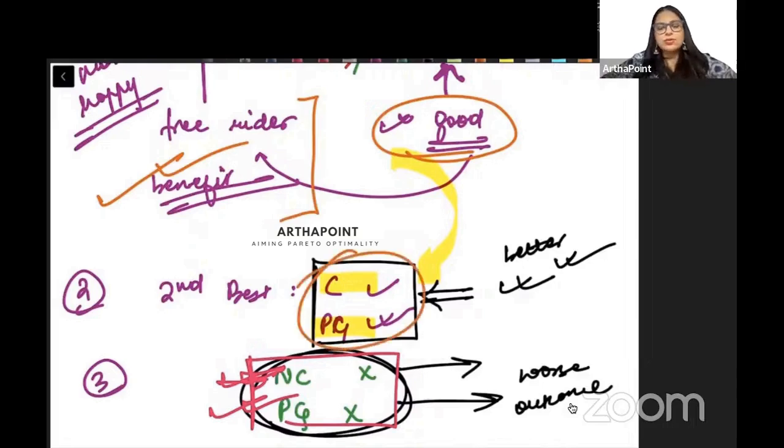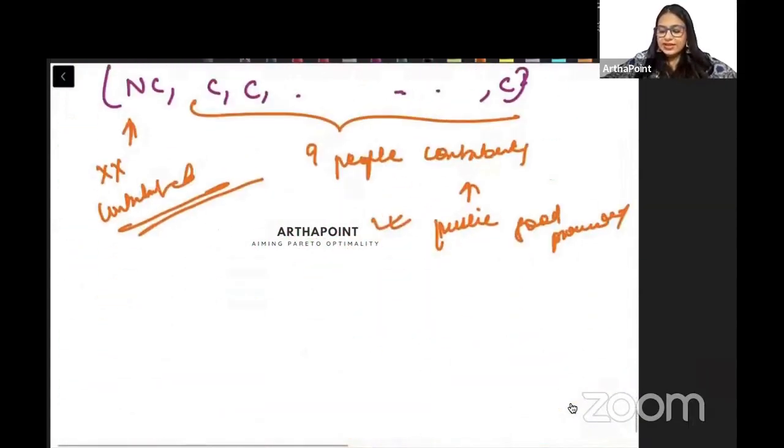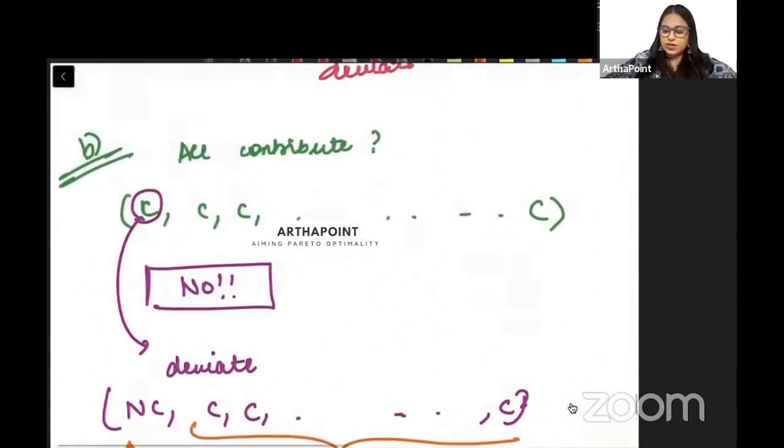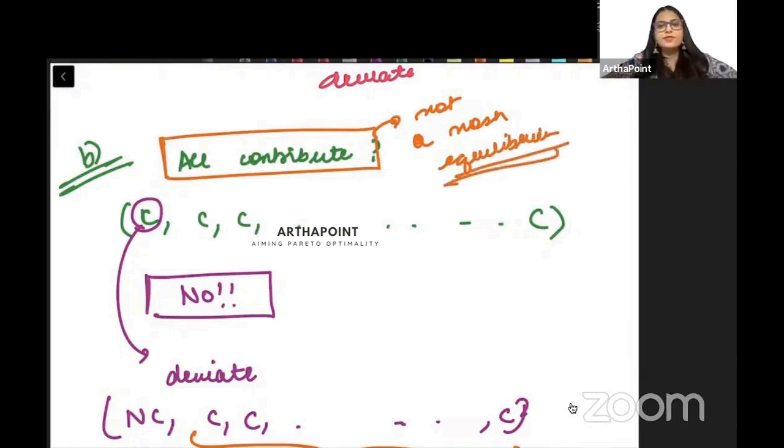So why will he go to outcome number 2, where he contributes and gets the public good? There is no reason, right? So we can say here that he has an incentive to deviate. So all people contributing is not a Nash equilibrium in this case. You just have to check whether people have an incentive to deviate or not. If there is no incentive to deviate, then Nash, and if there is, then not Nash, right? So these are two examples I wanted to discuss related to many-player Nash equilibrium.